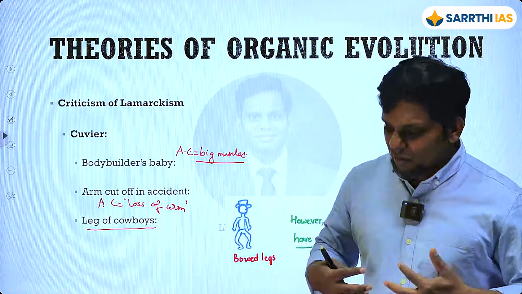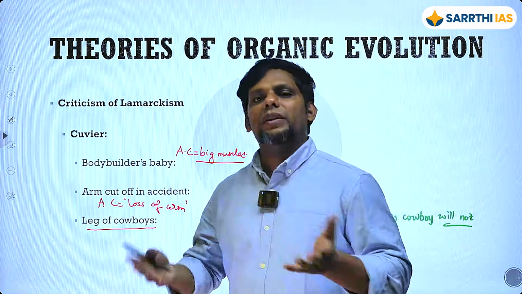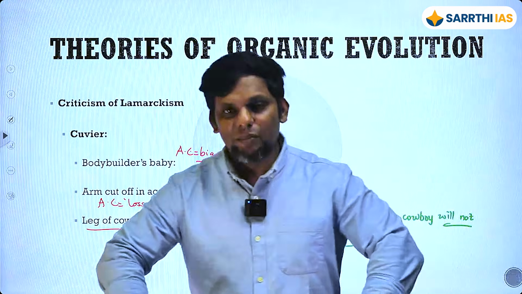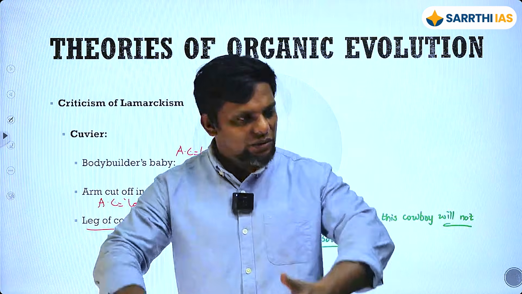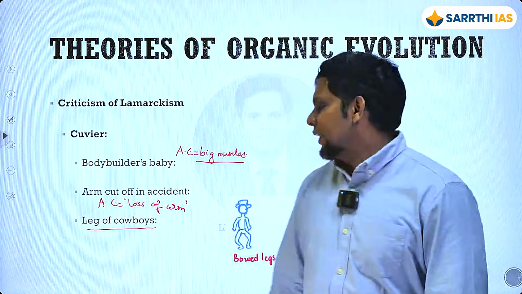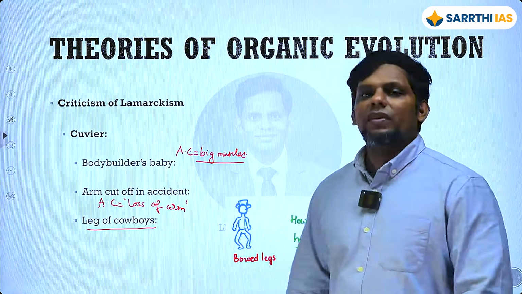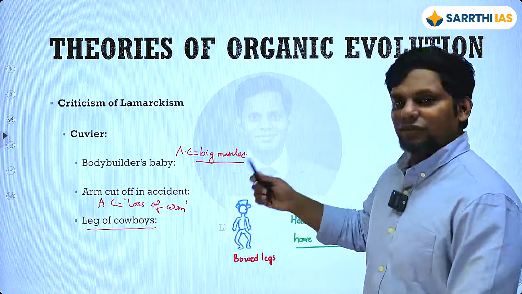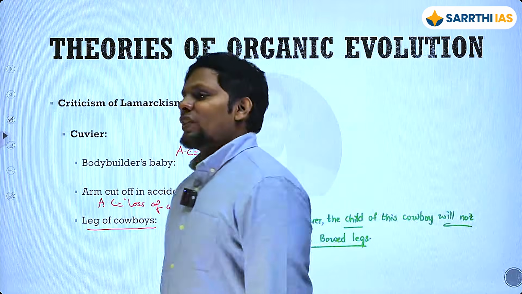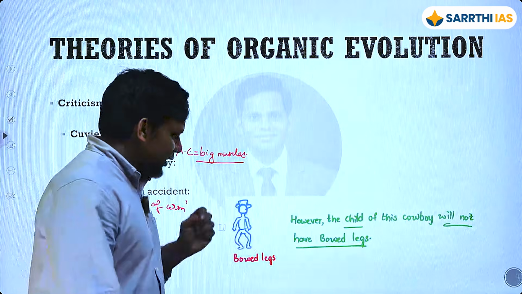And a lot of these cowboys basically have a particular kind of an issue जहाँ पे the legs become like this. इसको बोलते हैं कि bowed legs, right? So this is my arms because you can't see my legs, right? So it becomes something like this. Okay, cowboy because of the cowboy hat. Can you see the hat? Right, so cowboys. So essentially, they become like this after a period of time.